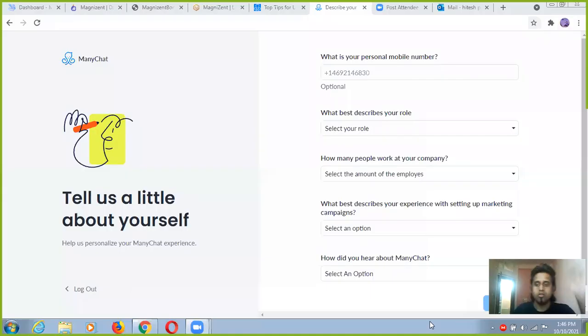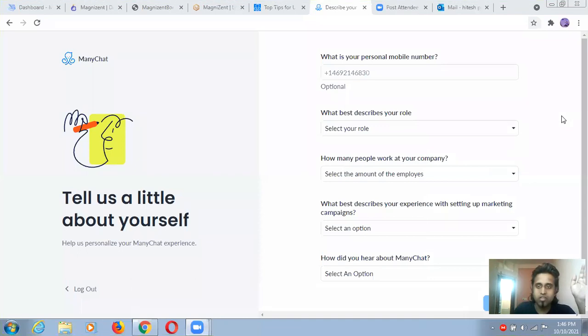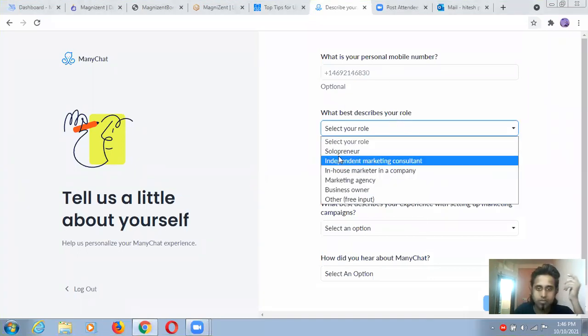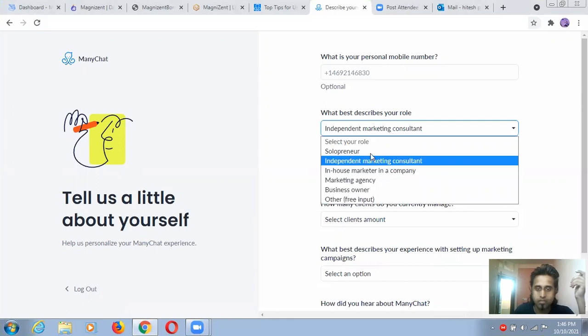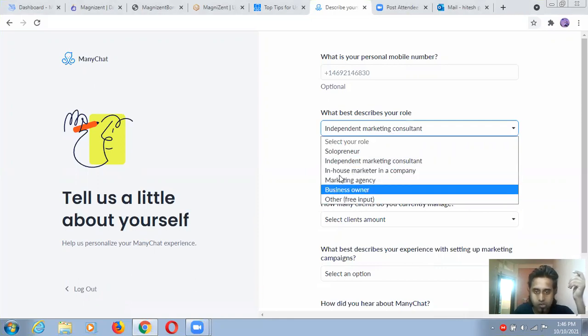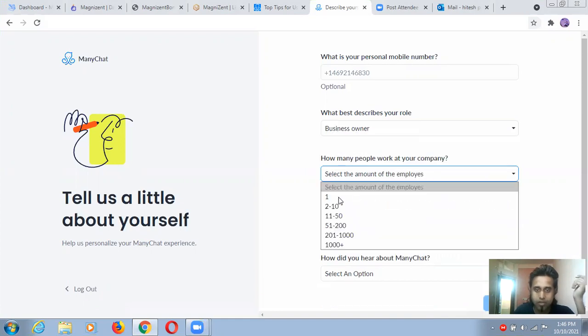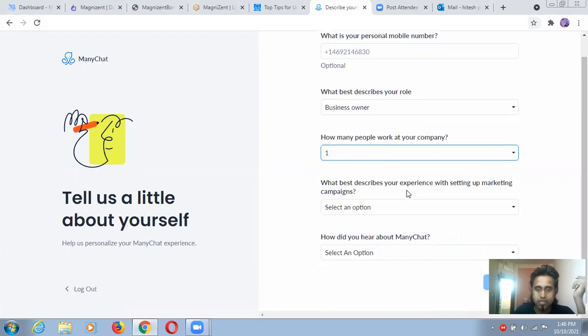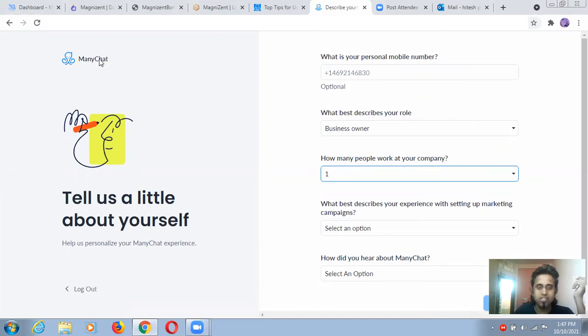Okay, wait, guys. Okay, guys, so I verified all these things. So what best describes your role? I'm a solopreneur, for example, business owner. How many people work at your company? One. What best describes your experience with this? Actually, guys, I'm just verifying this ManyChat. Okay, comment tool. This is for Facebook and all.